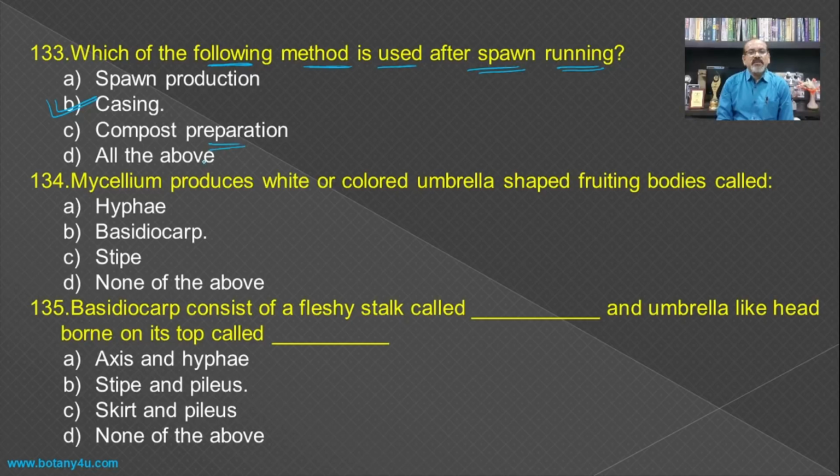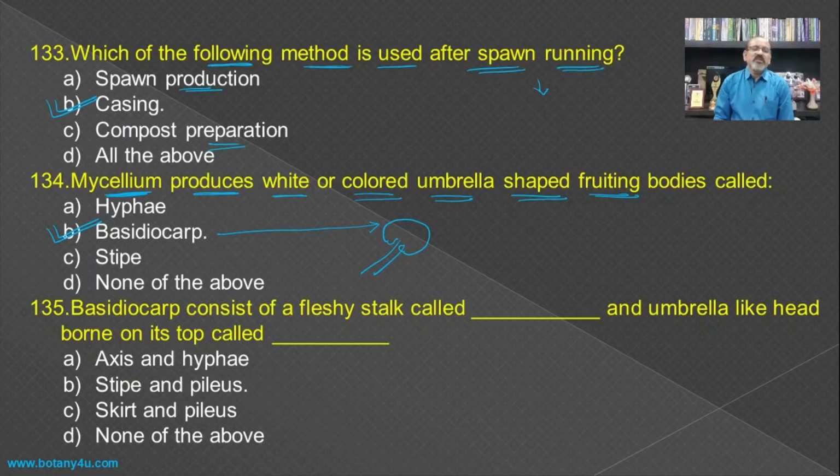Compost preparation is an earlier process, and even spawn production is an earlier process carried out before spawn running. Then, mycelium produces white or colored umbrella shaped fruiting bodies called the basidiocarp.